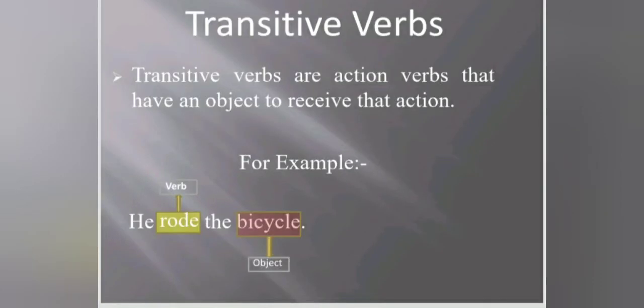Transitive verbs. Transitive verbs are action verbs that have an object to receive that action. For example, he rode the bicycle. In this sentence, you can see that the object of the verb rode is bicycle because it is receiving the action done by the subject. Thus, the verb rode is a transitive verb in this sentence.